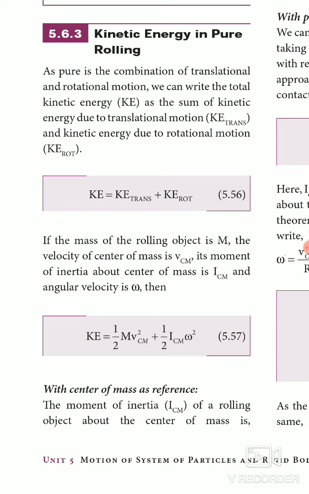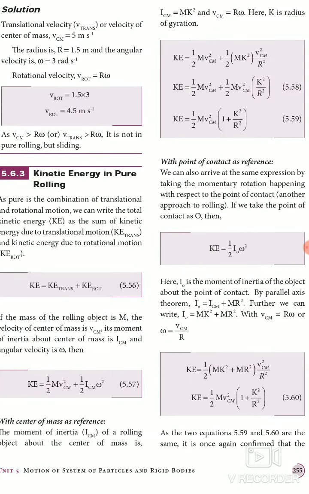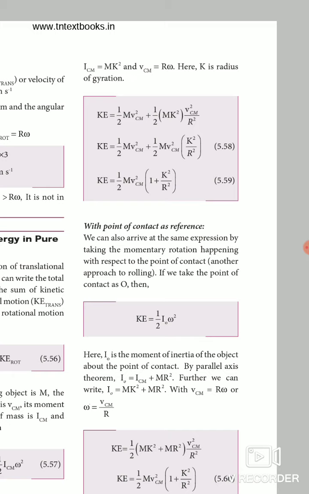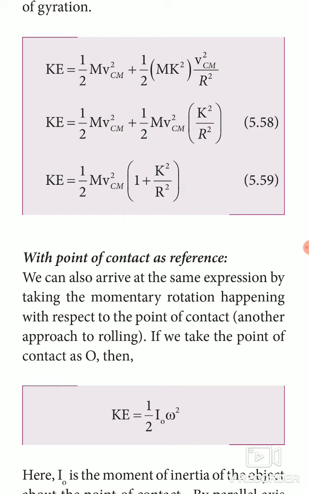half ICM omega square for rotational kinetic energy. With the center of mass as reference, the moment of inertia of a rolling object about the center of mass is ICM equal to M K square, and VCM equals R omega. K is the radius of gyration. Substitute these ICM and VCM values in the kinetic energy equation. So you get KE equals half M VCM square plus half M K square into VCM square divided by R square.